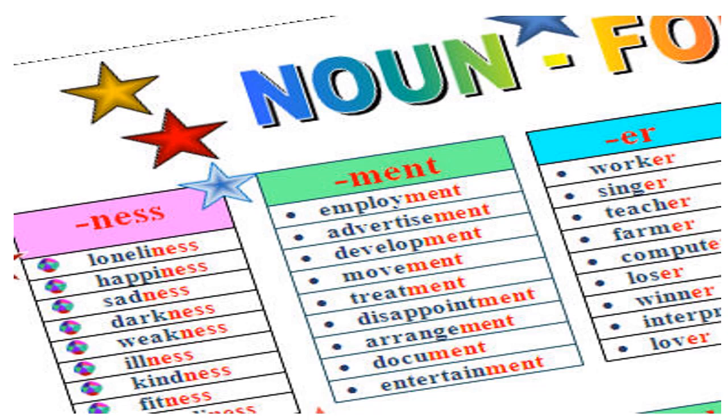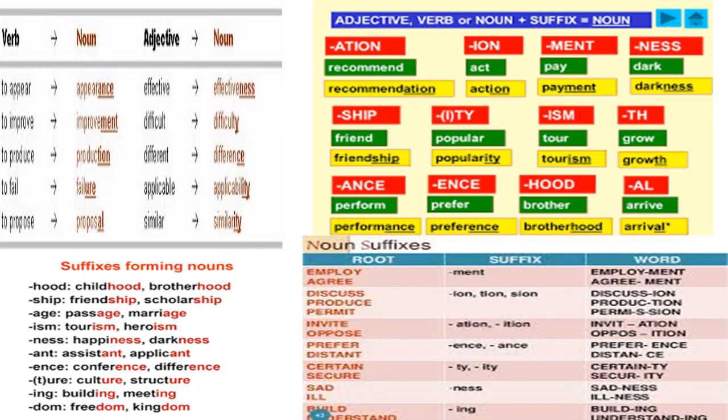Similarly, some more words are there: employ, employment, advertise, advertisement, develop, development, move, movement, treat, treatment, disappoint, disappointment, arrange, arrangement, document, then entertain, entertainment, work, worker, sing, singer, teach, teacher, farm, farmer, lose, loser, win, winner, lover. So these are all words where we have ness, ment, and these suffixes are added to make new words.